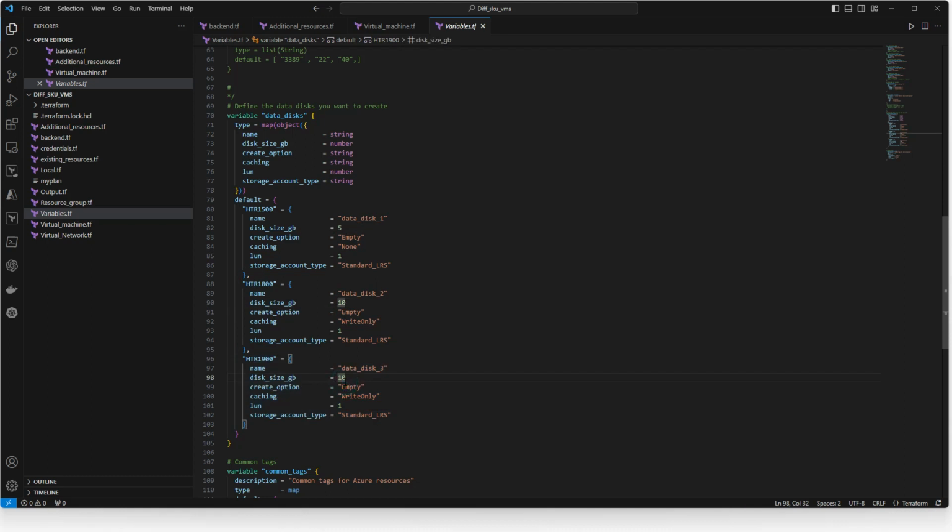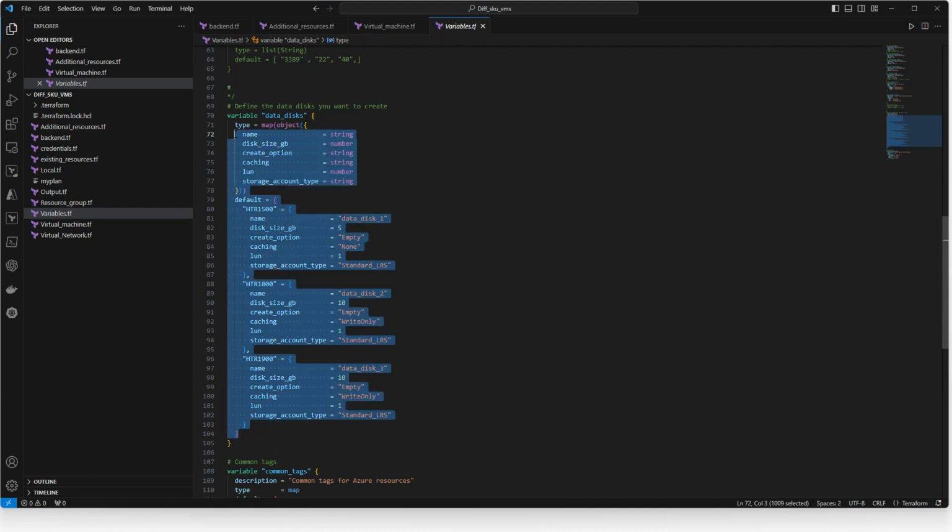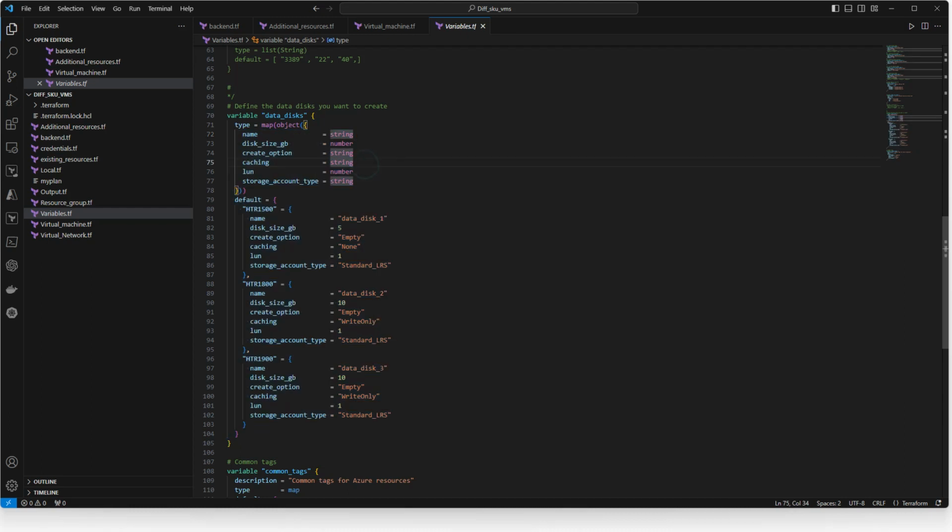Again, this depends on the use case. I'm just taking one of the real use cases so that it will be easier for every one of you to understand better, right? So I have defined the data disk size also based on the requirement. Basically, I want to have different SKUs per VM.